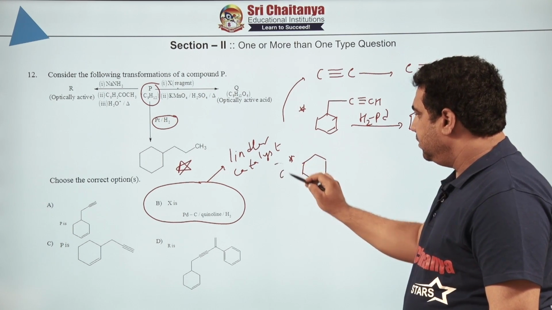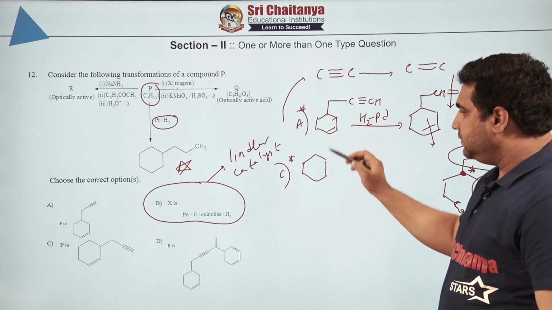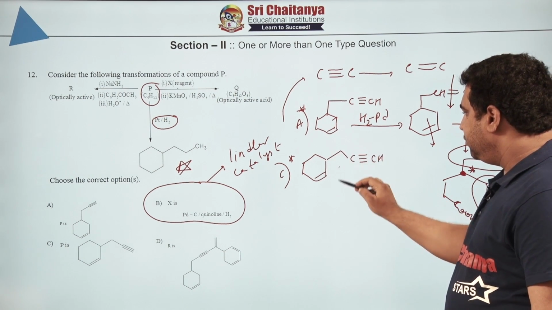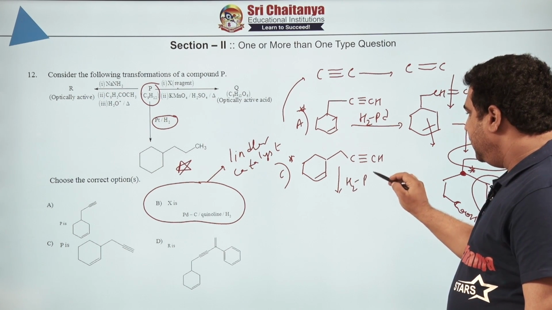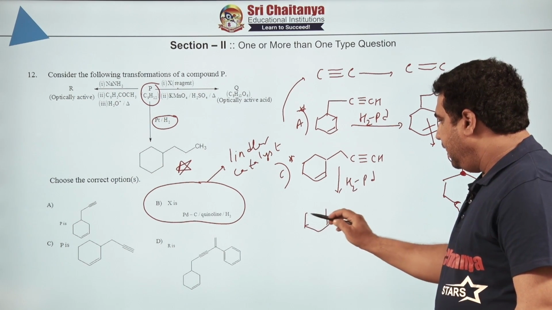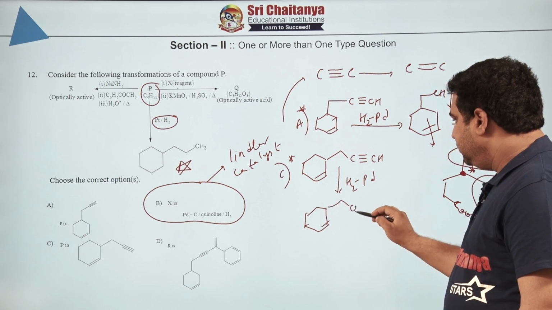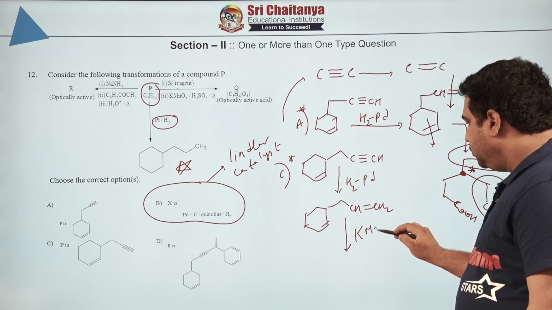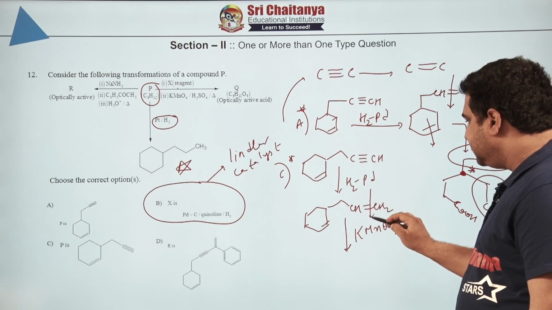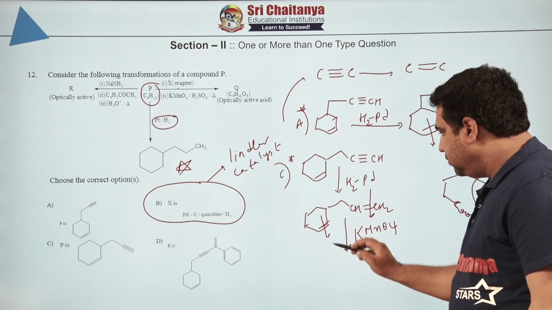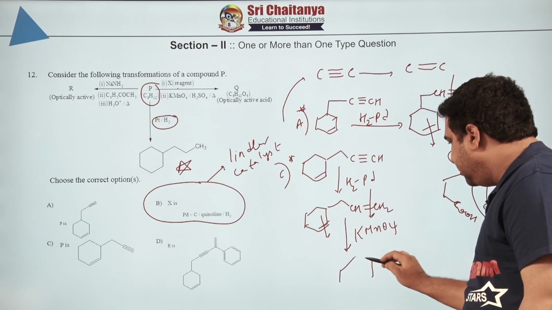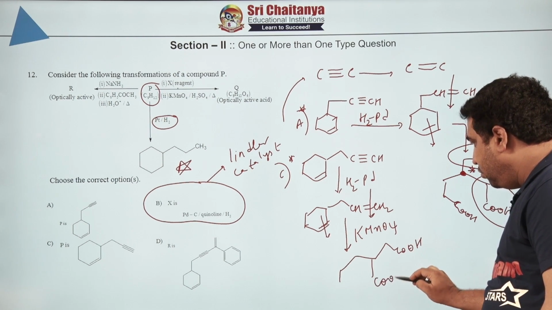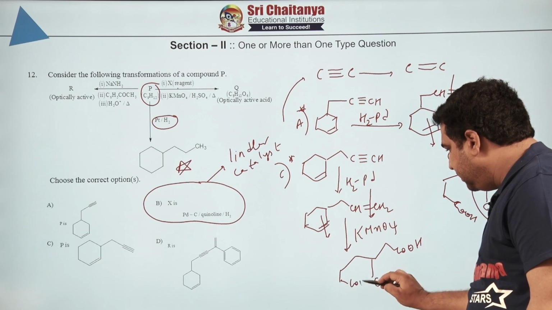Option C we are taking. This is option A. So in option C you can see, if you take this triple bond and treat it with hydrogen, palladium, Lindlar, right, CH double bond CH2, then treating with KMnO4. KMnO4 cuts the double bonds and oxidizes it, correct? So now tell me what is going to happen. This will become COOH, this will become COOH, and this is going to become COOH.